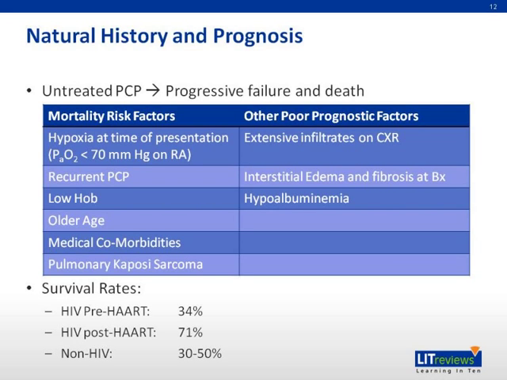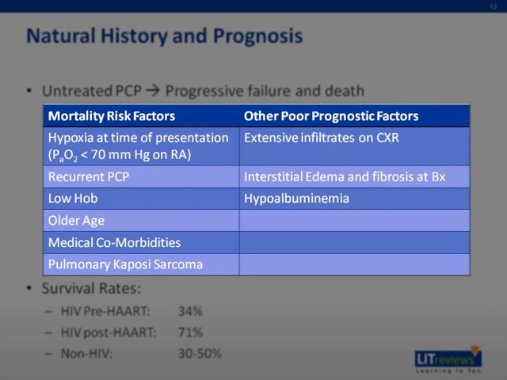We look at the natural history and prognosis of patients with pneumocystis infections. If pneumocystis infection remains untreated, patients develop progressive respiratory failure and death. What would predict mortality risk in such patients? These are the following. If patients are hypoxic at time of presentation, with a PaO2 of less than 70 mm mercury on room air, if they have a history of recurrent pneumocystis infections, if they are anemic, if they're elderly with multiple medical comorbidities, or if in the HIV patients they have pulmonary Kaposi sarcoma, these factors predict for mortality.